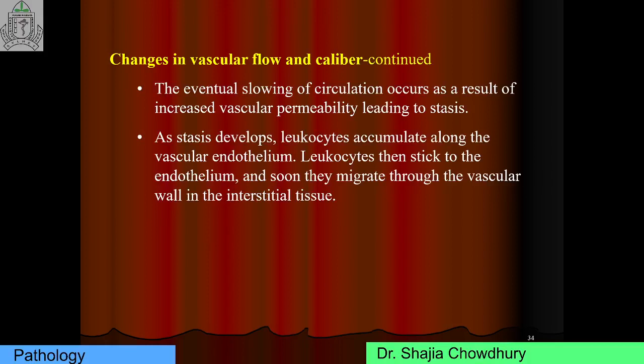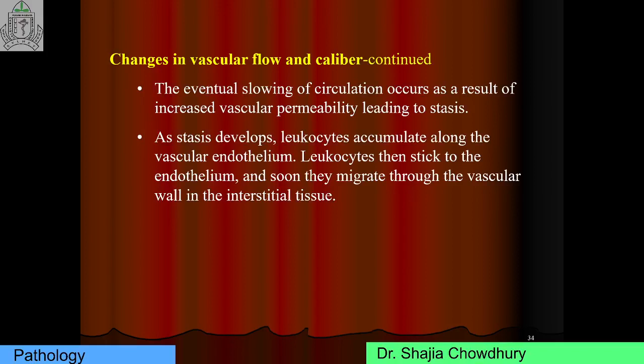The loss of fluid and increased vascular diameter lead to slowing of the blood flow and concentration of red cells in the small vessels, and the viscosity of the blood is increased. The change results in dilated small vessels packed with slowly moving red cells, a condition termed stasis. The eventual slowing of the circulation is the result of increased vascular permeability leading to stasis. As stasis develops, leukocytes accumulate along the vascular endothelium, and leukocytes then stick to the endothelium, and soon they migrate through the vascular wall into the interstitial tissue.